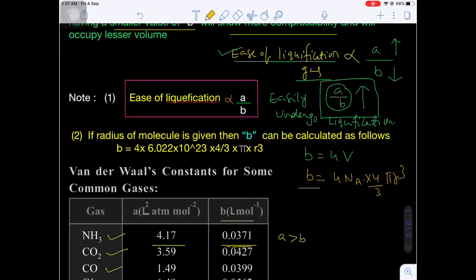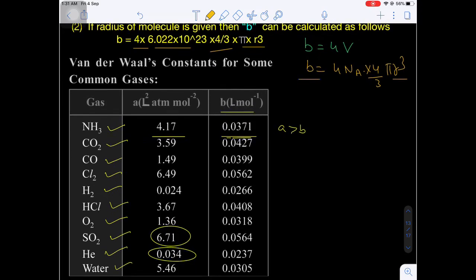Suppose the van der Waals constant is given, find the radius of the molecule. Shall we find the radius? Yes. First of all, calculate r cube. From this you can find the cube root. Otherwise, if the molecule radius is given, can you find the van der Waals constant B? Yes, we can find. So B is equal to 4 into Avogadro number 6.022 into 10 to the power 23 into 4 by 3 pi r cube. Are you getting my point?